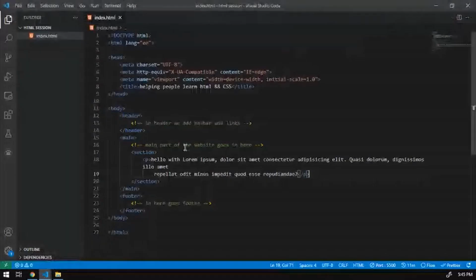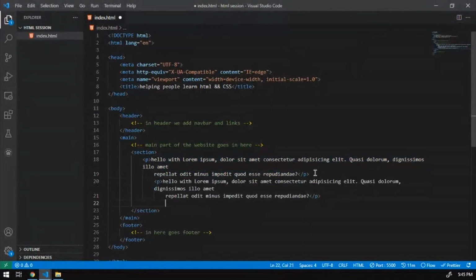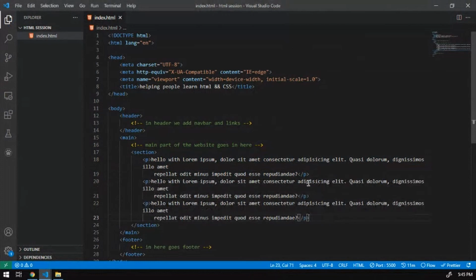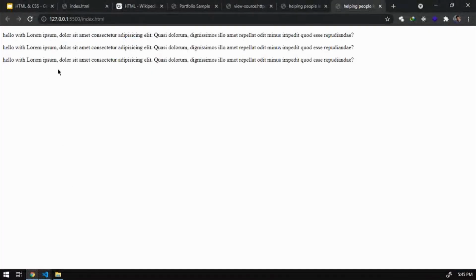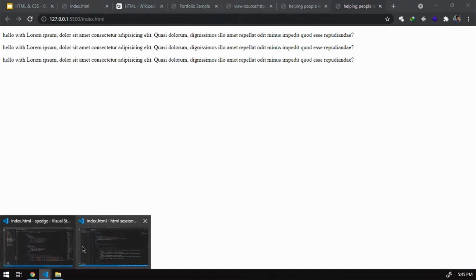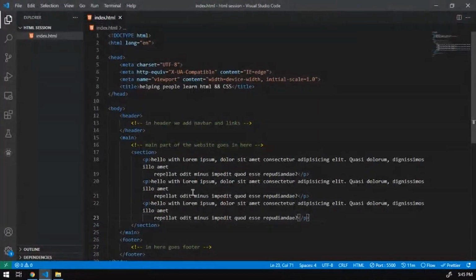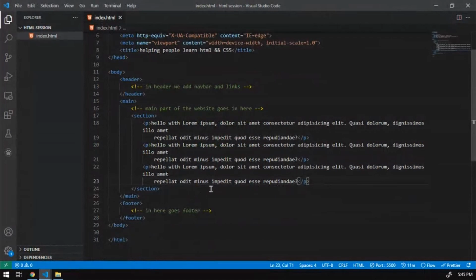Now what if we add more paragraphs? If I copy this and replicate, this is how the website structure will come up. And adding images and stuff I'll be sharing in the next session.